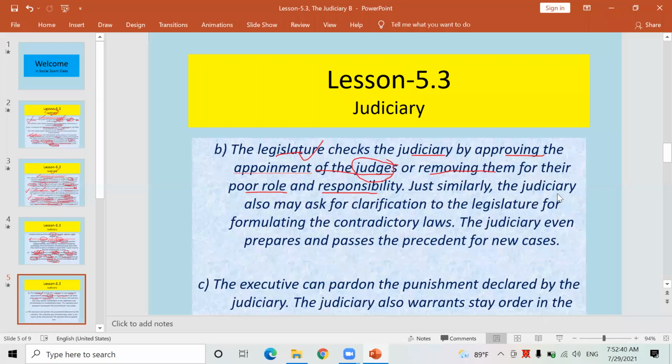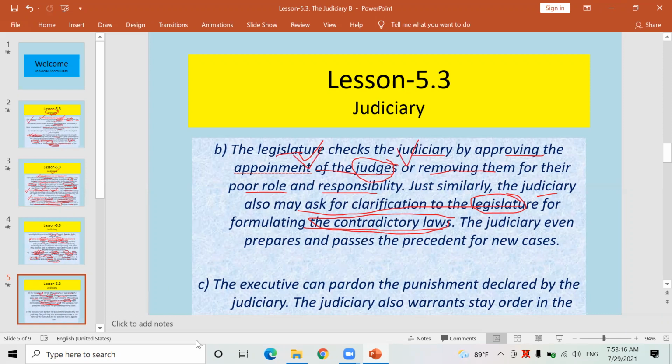Similarly, the judiciary may also ask for clarification from the legislature for formulating contradictory laws. If the parliament makes a very contradictory, conflicting law, the judiciary can ask questions to the members of the legislature. Yes, members of the legislature. In this way, there is a relation of check and balance between legislature and judiciary as well.